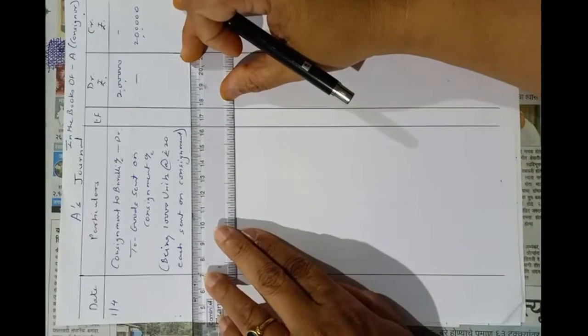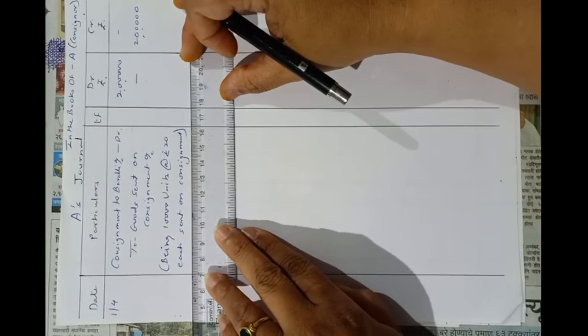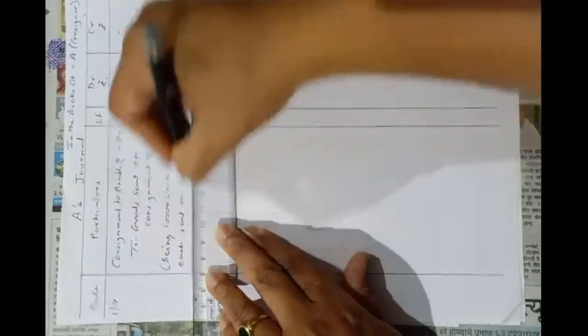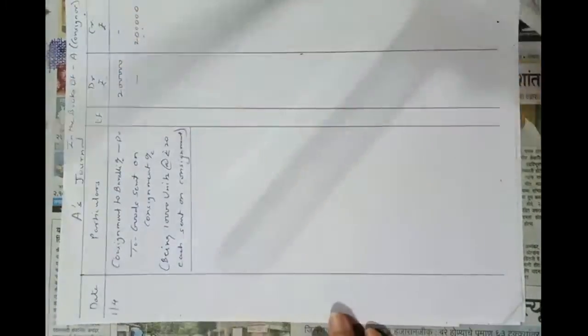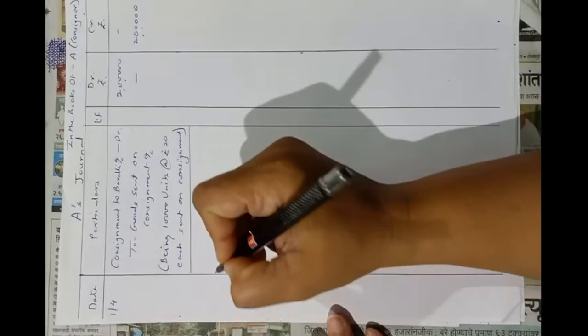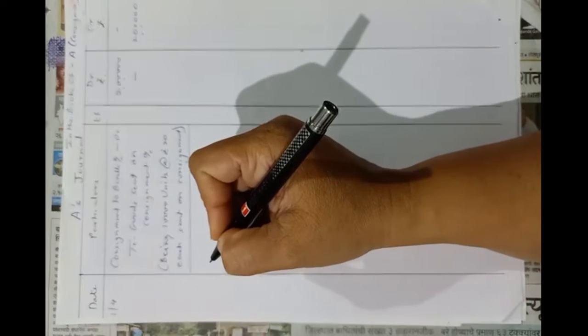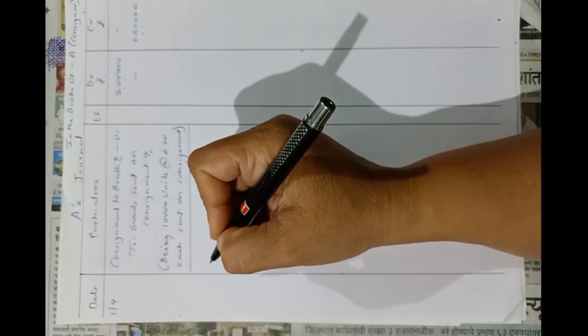Okay, this is the first entry. Goods sent on consignment. So consignment to Bareilly account is debited, and goods sent on consignment account is credited. Now in the next point they told us that expenses incurred by the consignor towards loading, freight, insurance,